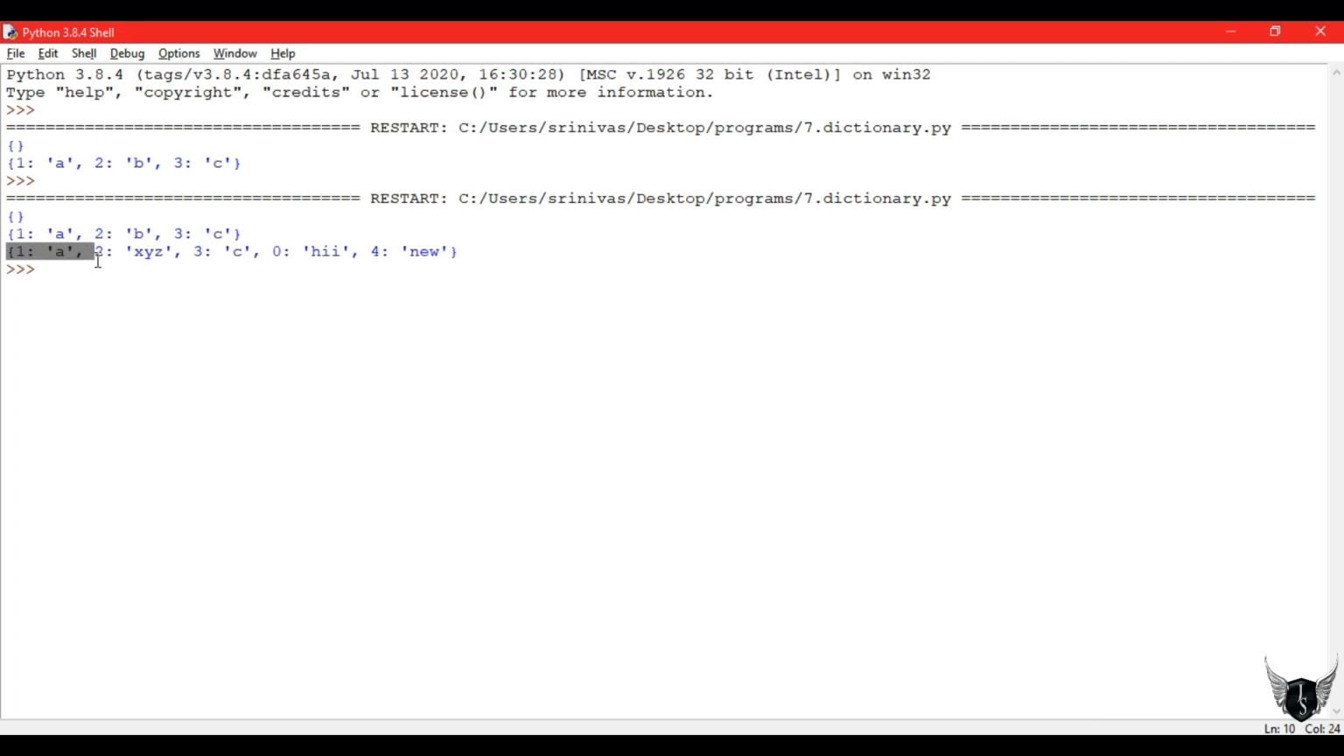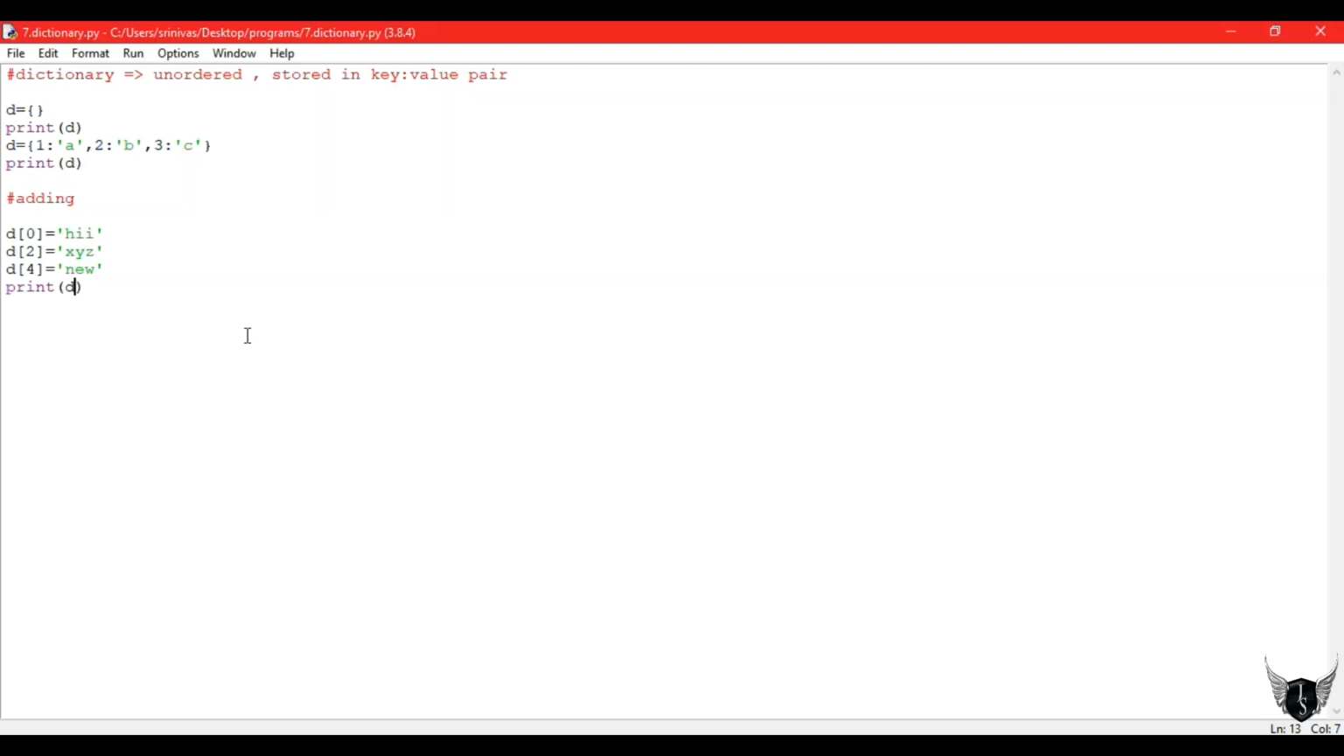So we can see that they are unordered, as I have said. So don't remember order in sets and dictionaries. And next, 0 value is hi, 1 is a, 2 is xyz, 3 is c, 4 is new. 4 is key and new is value. So the left side are keys and the right hand side are values. So let's see how to update values.